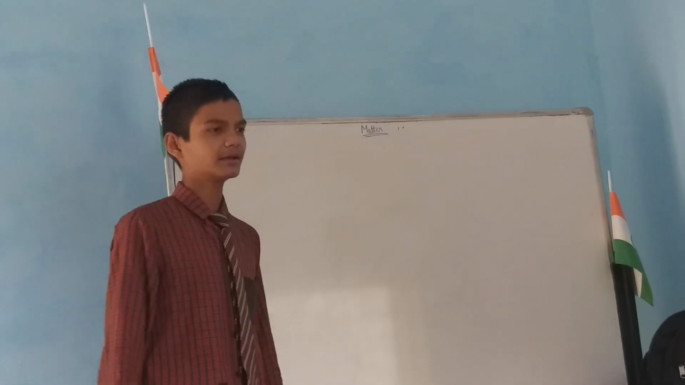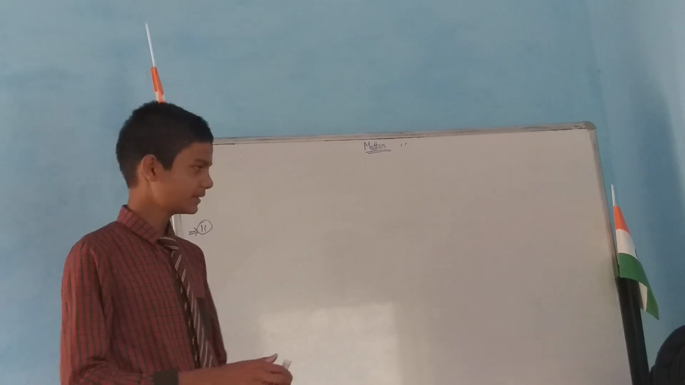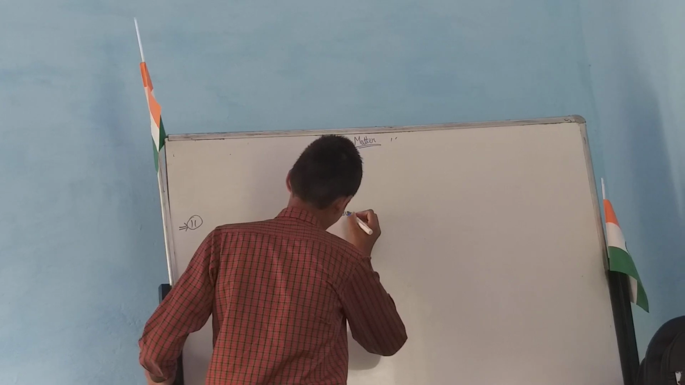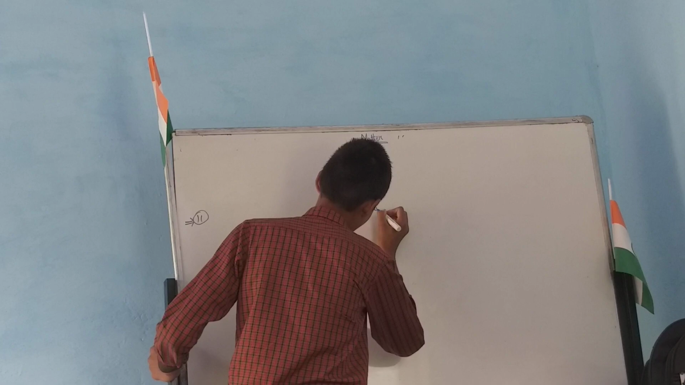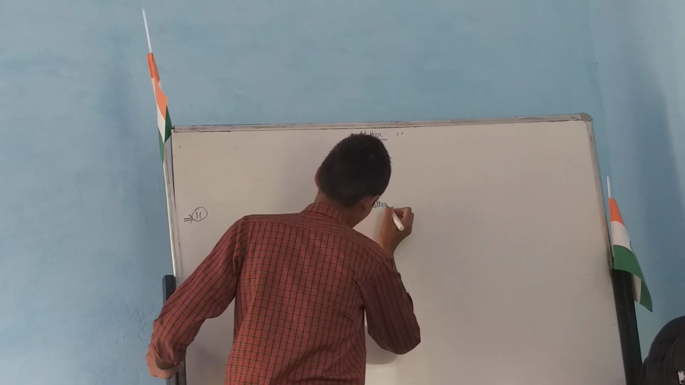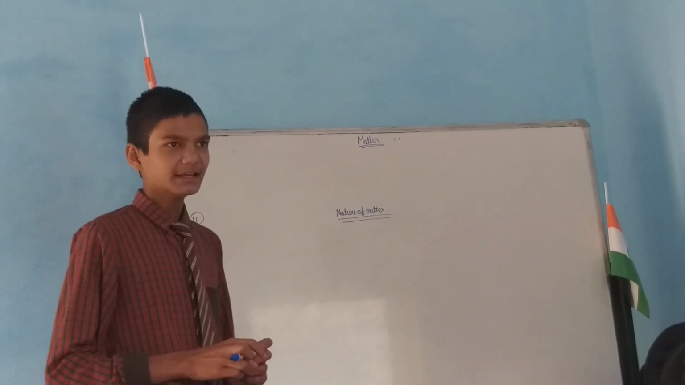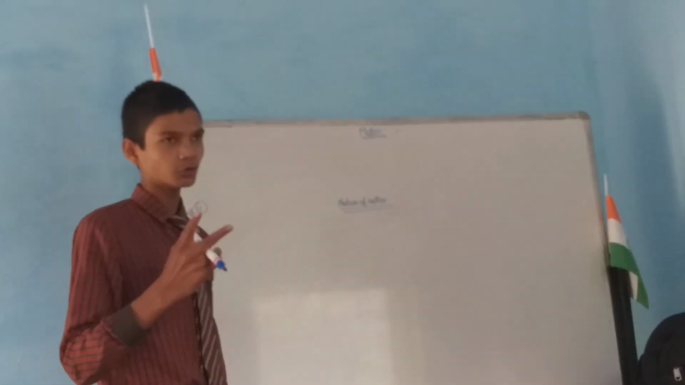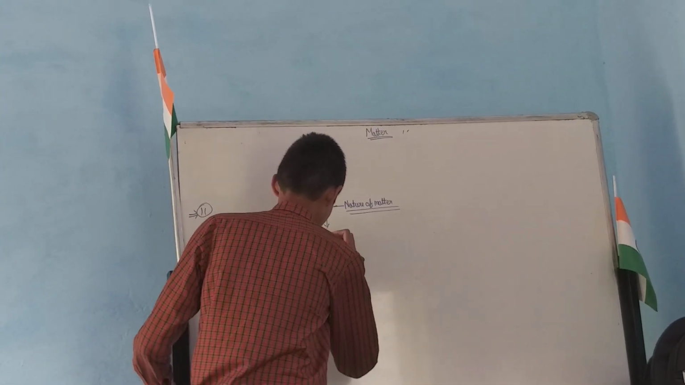And number three is the nature of matter. There were two kinds of scientists. They described the nature of matter into two types. Number one, it is continuous.